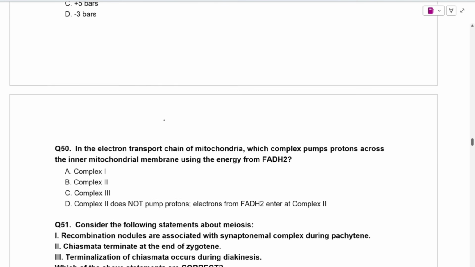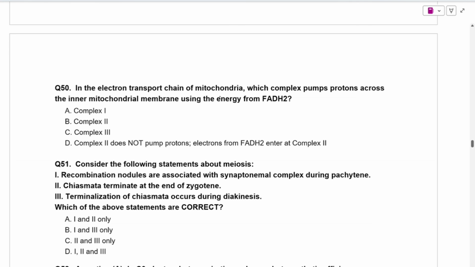Next question is, in the electron transport chain of mitochondria, which complex pumps protons across the inner mitochondrial membrane using the energy from FADH2? So here option D is correct, because complex second does not pump protons. Electrons from FADH2 enter at complex second.